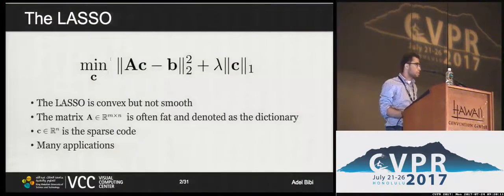So I'll start off with some of the boring material. I'll introduce to you the lasso and some important applications in computer vision. This is the optimization problem that we seek to solve. Essentially, we want to find a vector C that fits the data with an L1 prior that induces sparsity. So we seek to find a sparse solution that best explains the data. The problem at hand is convex, however, it's not smooth. And we will denote the matrix throughout this presentation A, which is often fat, as a dictionary, and the solution C as a sparse code.